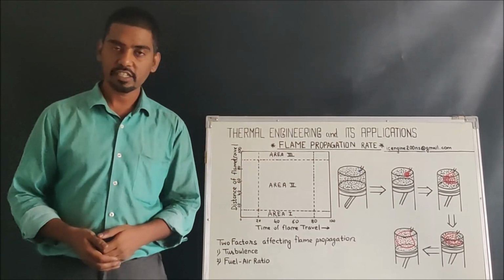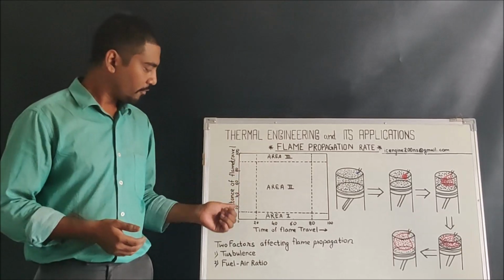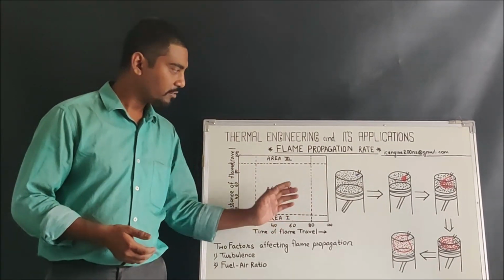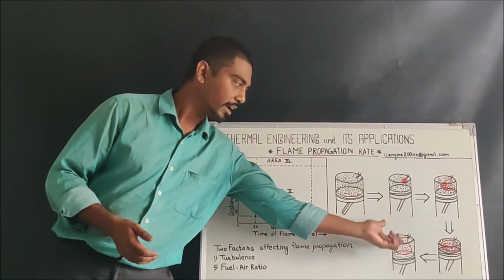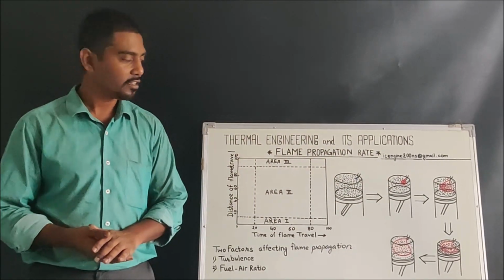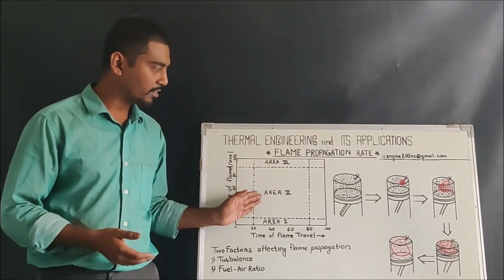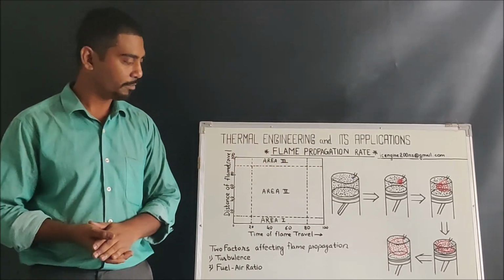Today's topic of discussion will be flame propagation rate, where we will be studying the flame travel with respect to the distance and the time, and side by side we will understand this concept or this graph with respect to the physical flame travel inside the combustion chamber throughout the space of the cylinder. So this will make you understand the concept of the graph as well as clear your insight with the actual phenomenon that is taking place.